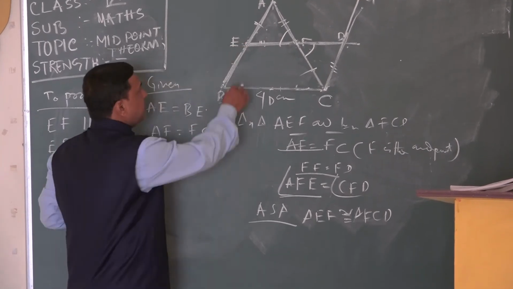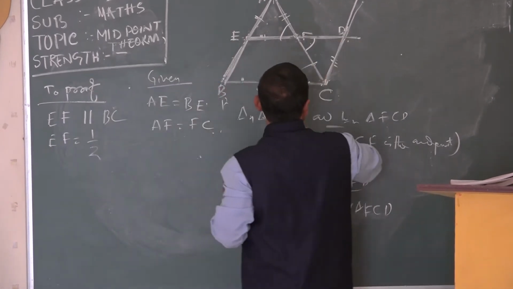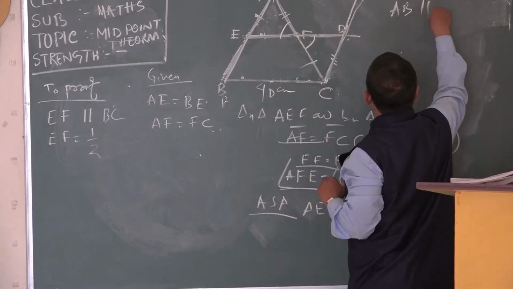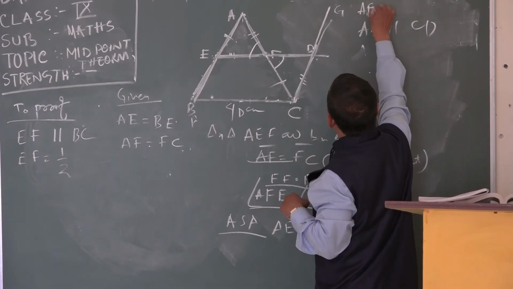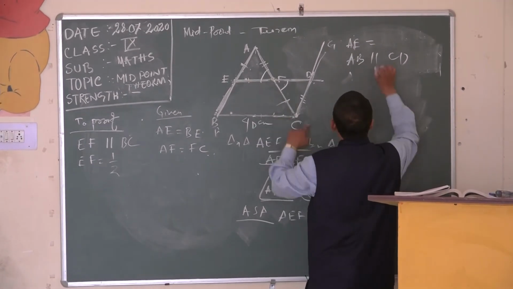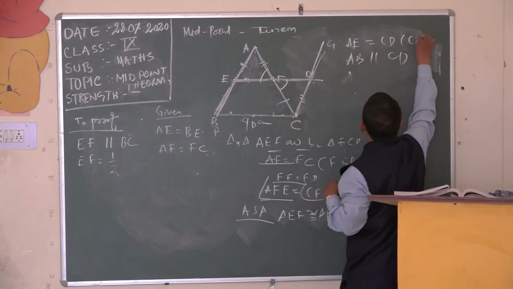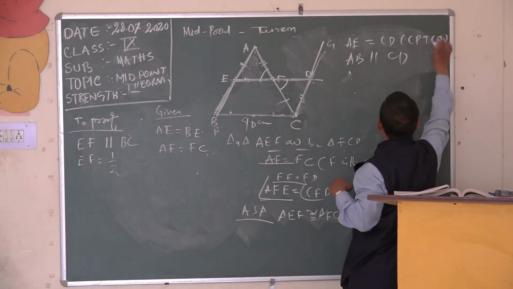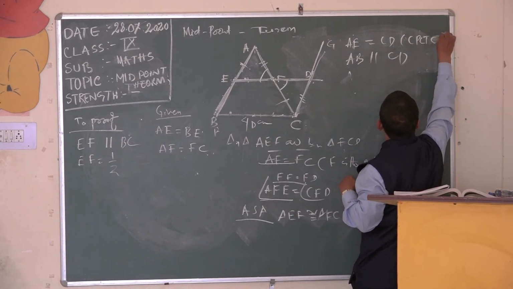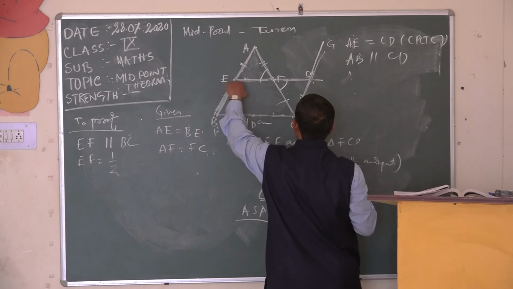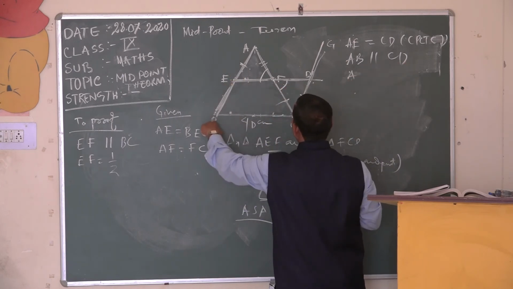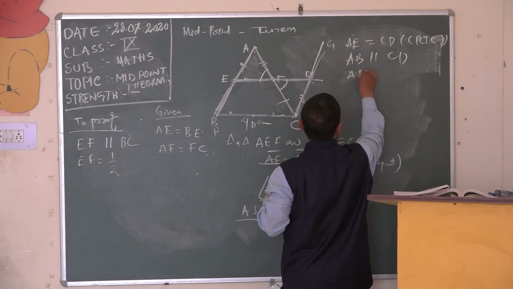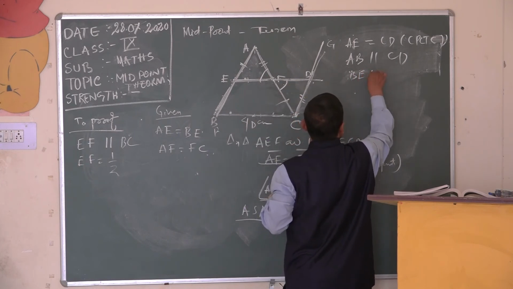That means BE is parallel to CD. Now we get AE equal to CD by CPCTC. Clear? AB parallel to CD means BE is parallel to CD.